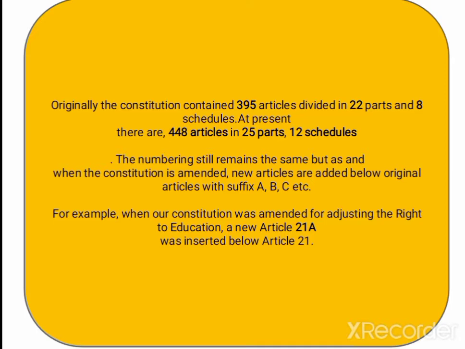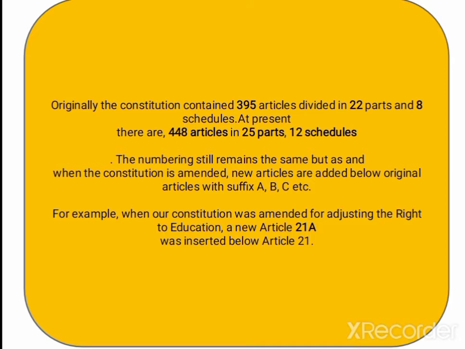For example, when our Constitution was amended to add the right to education, it was written as a new article, that is 21A, correct?